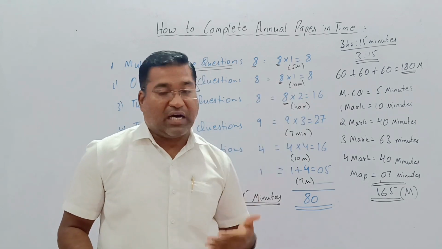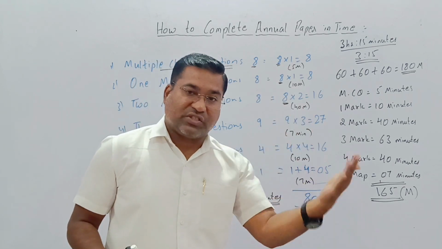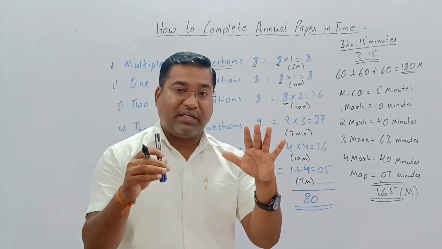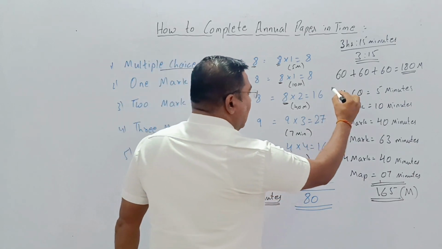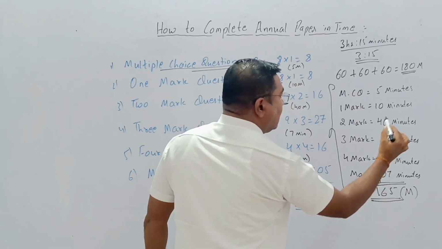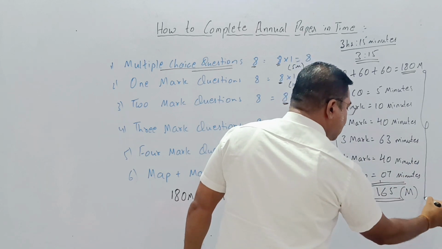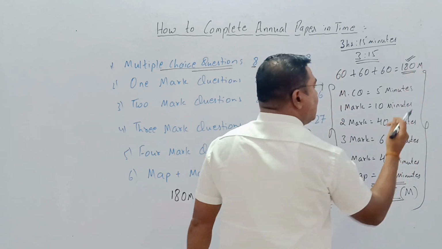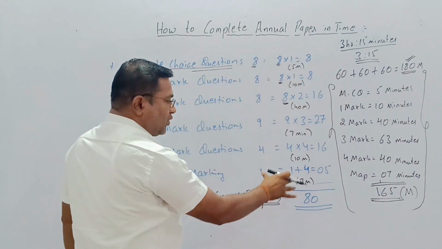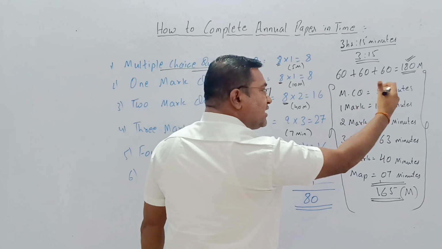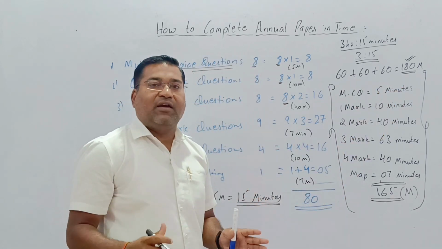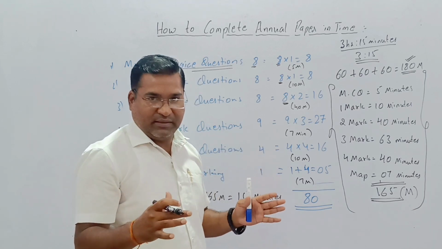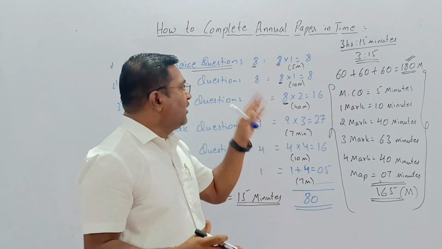Everything can be checked properly, from the first to the last. If this pattern is followed properly, it is a very important pattern to complete the paper within the time. What is the time? 180 minutes. If we divide all these questions into these numbers of minutes, we can easily complete our paper in time, with a relaxed mind, without any sort of hurry, right?